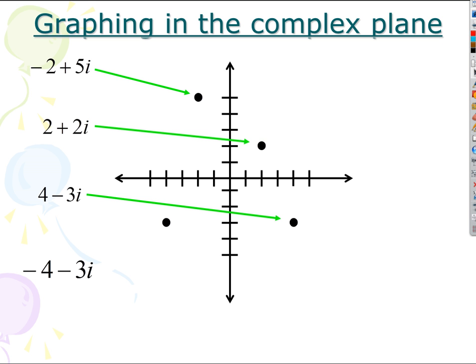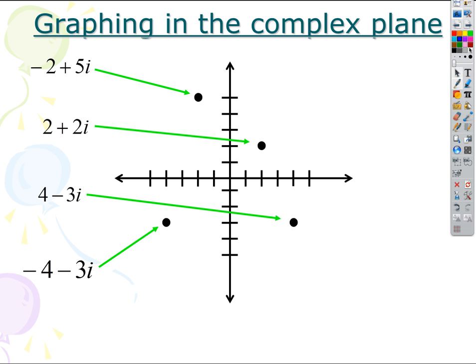Okay, now what if we want to find the distances to the origin? Because this is an important part of complex numbers. In the book they call it the absolute value. Really it should be called the modulus, but we'll stick with the absolute value. So if I want to know how far a complex number is from the origin, this is important because later in the week, I'll start showing you these amazing pictures of the Mandelbrot set. The colors in the pictures that you're going to see have to do with the distances from the origin. That's how the computer would know what color to create them. It's a little more complicated than that, but that's basically it. I'll give you more details later.